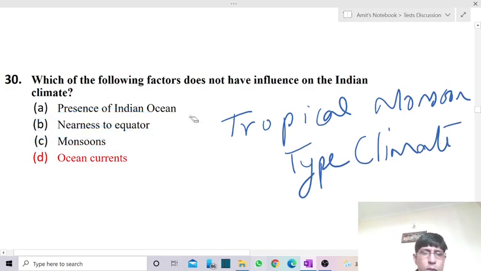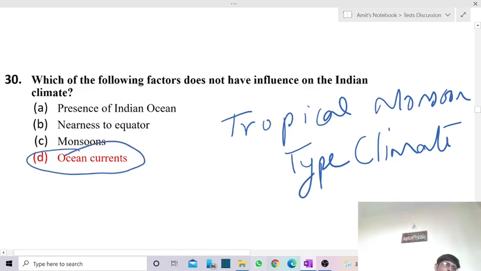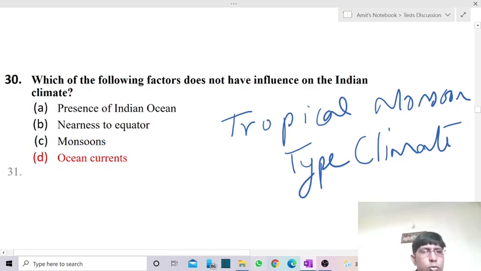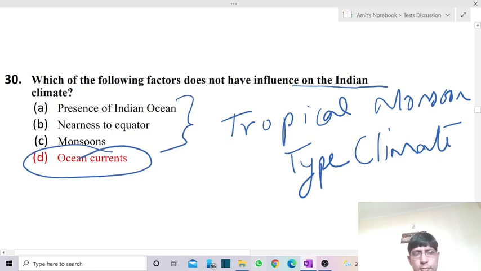Yes, we don't have much influence of oceanic current. The reason is of course the presence of monsoon. We don't have the presence of any steady warm or cool current. The movement of oceanic currents keeps changing, so they have little influence over the Indian climatic condition. So the first three have their influence over the Indian climate, but the fourth one does not have much influence.